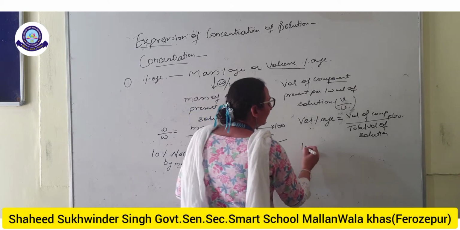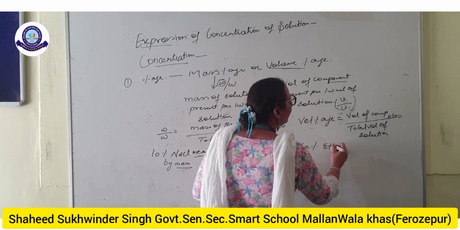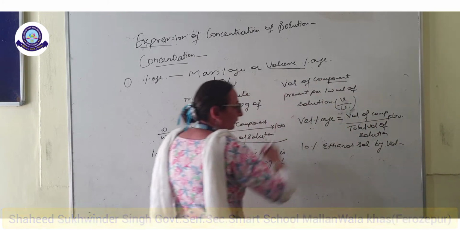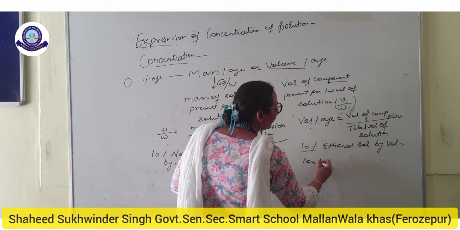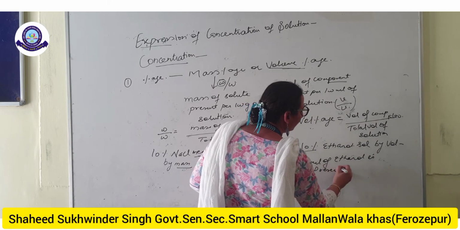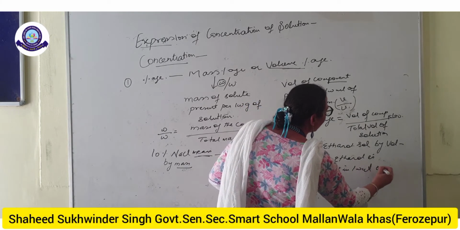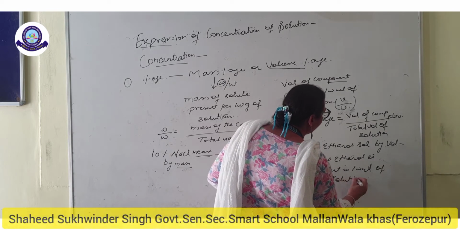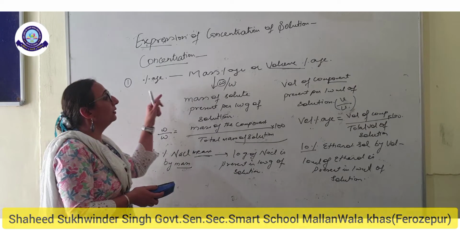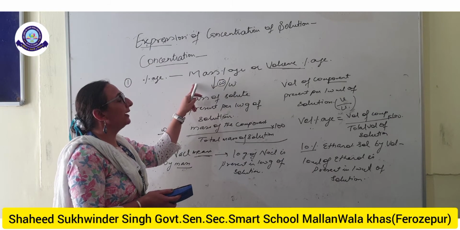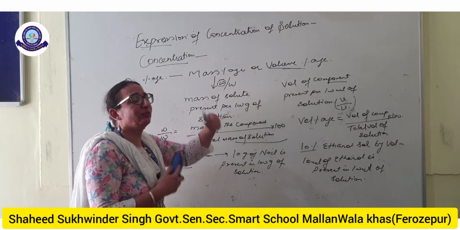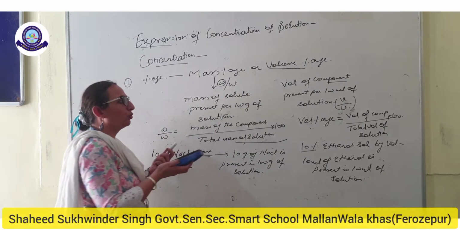For example, you take 10% ethanol solution, 10% ethanol solution by volume. This means 10 milliliter of ethanol is present in 100 milliliter of the solution. That is called the volume percentage. This is the mass percentage when both the components are present in the form of mass, and volume percentage when both the components are present in the liquid form.